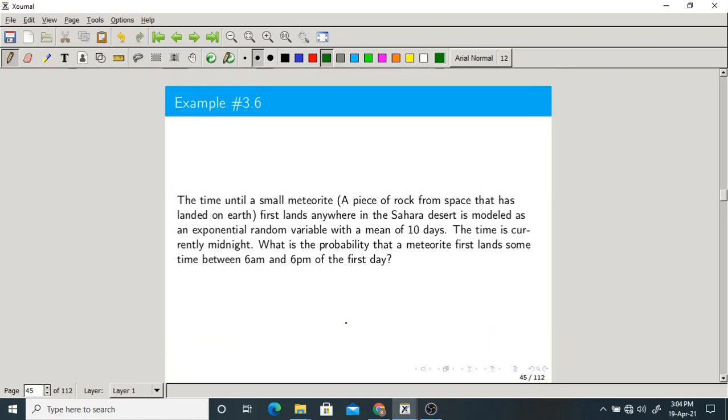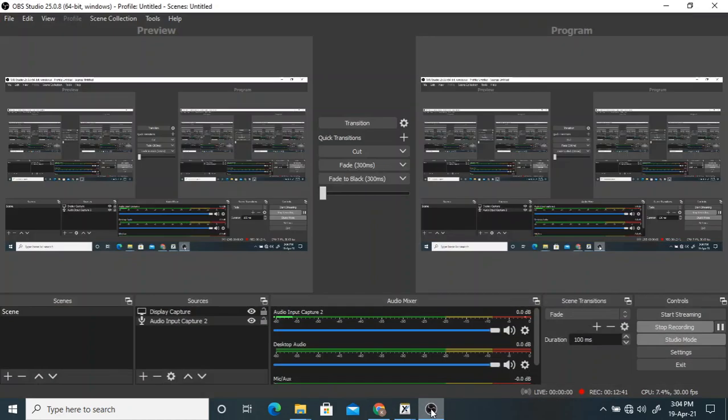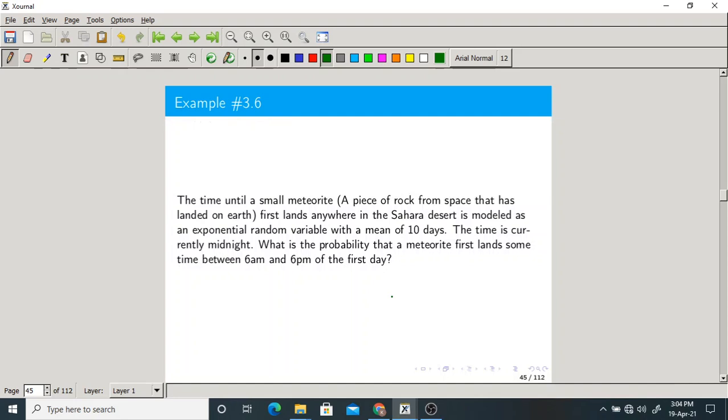Now, let us take a simple problem. The time until a small meteorite, a piece of rock from space, first lands anywhere in the Sahara Desert, is modeled as an exponential random variable with a mean of 10 days. They gave you the mean of an exponential random variable, which means 1 by lambda equal to 10 days.